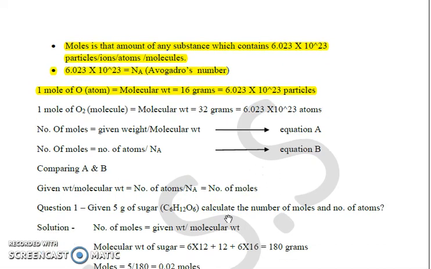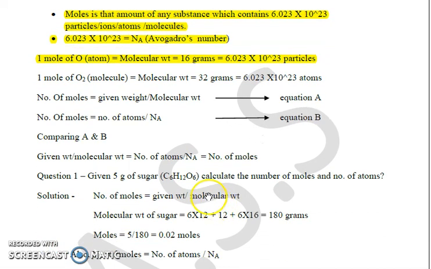So given this in our literature as equation A or B, given weight upon molecular weight is the number of moles calculation, which is also equal to the number of atoms by Na, equal to number of moles. So let us understand this with the help of a simple example. We have been given 5 grams of sugar, which is C6H12O6, glucose, and we have to calculate the number of moles and number of atoms.